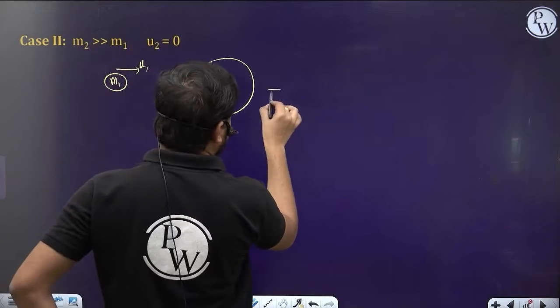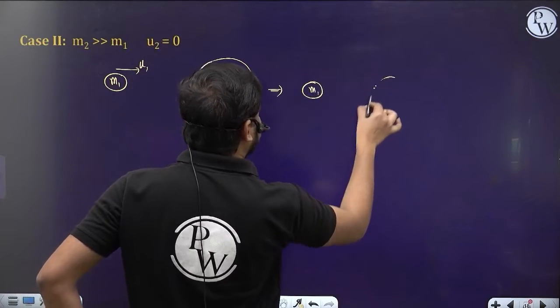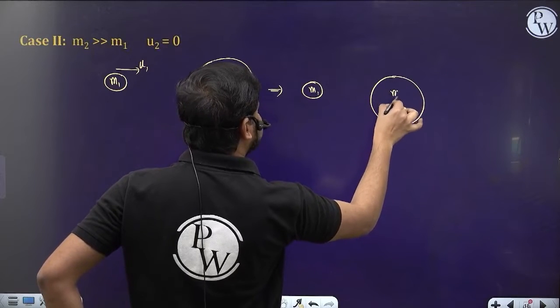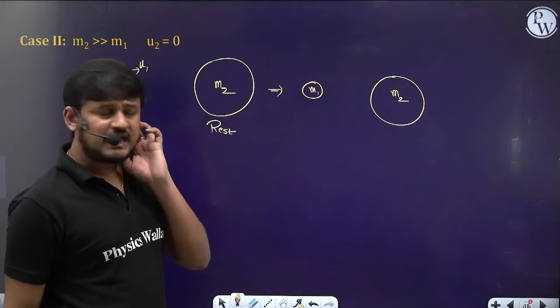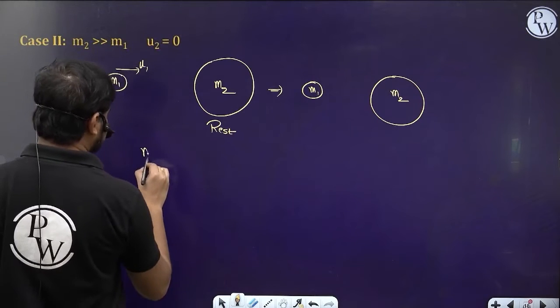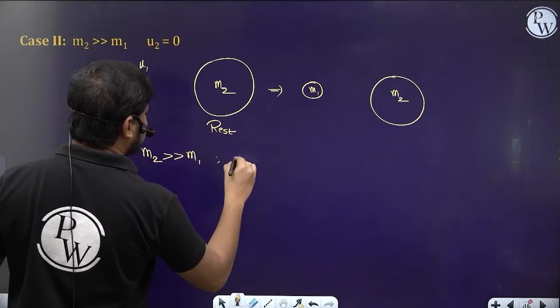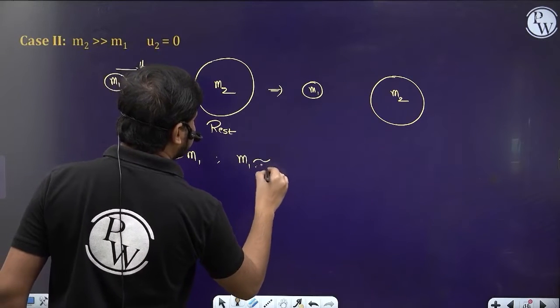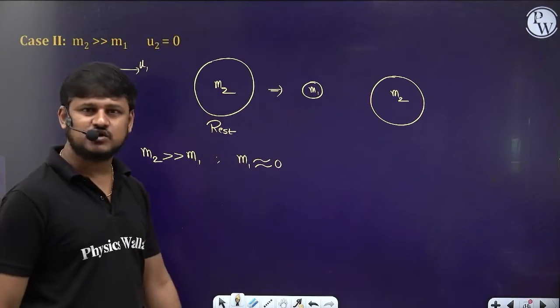When m2 is far greater than m1, m1 almost tends to 0; it is negligible.